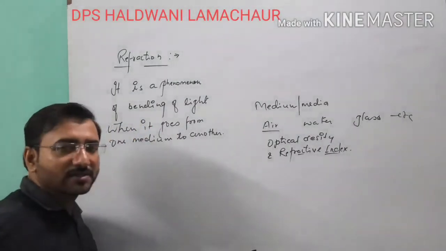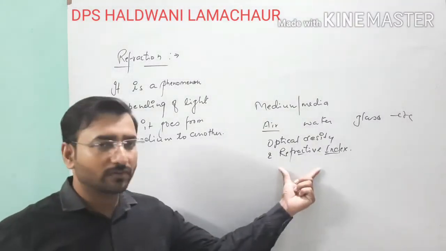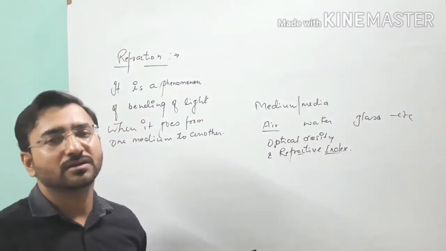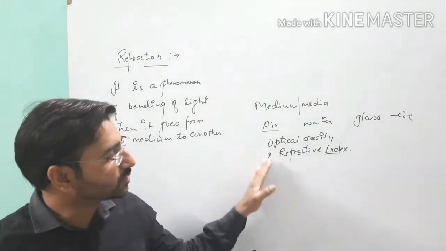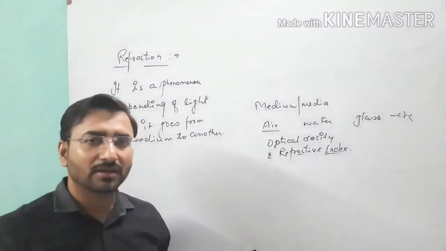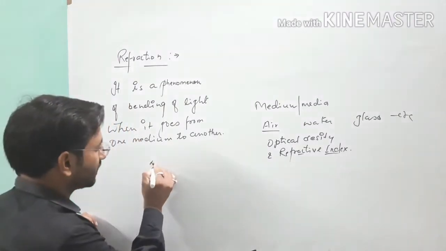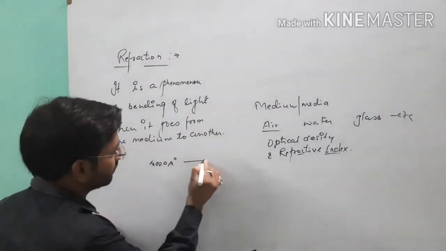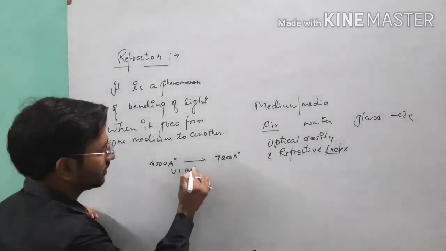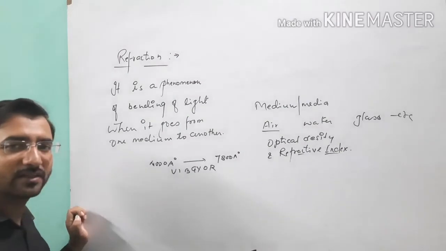And next, refractive index. Refractive index is a characteristic property of a medium which depends on the nature of the medium and also the wavelength and color of the light. When light goes from one medium to another medium, listen carefully, the wavelength as well as the color matter. As you know, the visible range of light is called Vibgyor, and each individual color has its own specific wavelength.